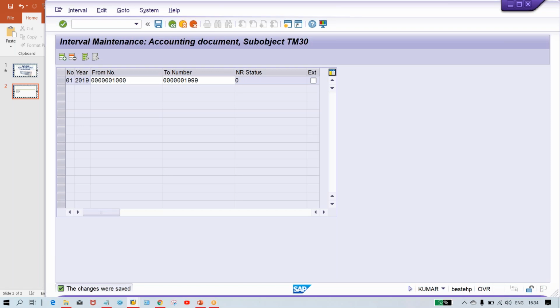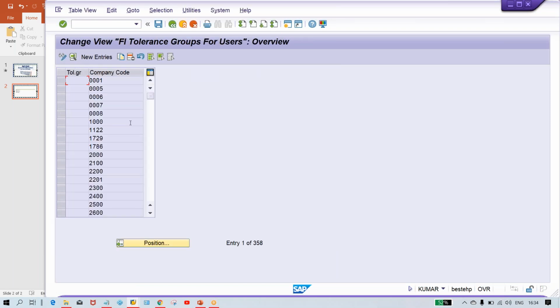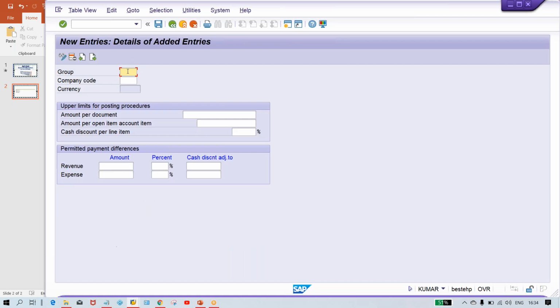OBA4. So OBA4, click on new entry, guys, and I have already explained this logic. In group field, if you are going to give the code and all, then what is the treatment, in the sense you have to assign with your user ID and all. Right now what you have to do, you just give your company code here and give a 10-digit here, okay, and here a percentage, let's suppose 5%, here also 5%.